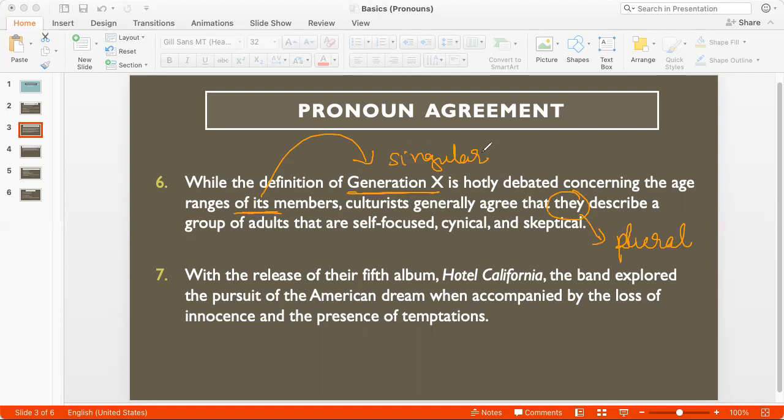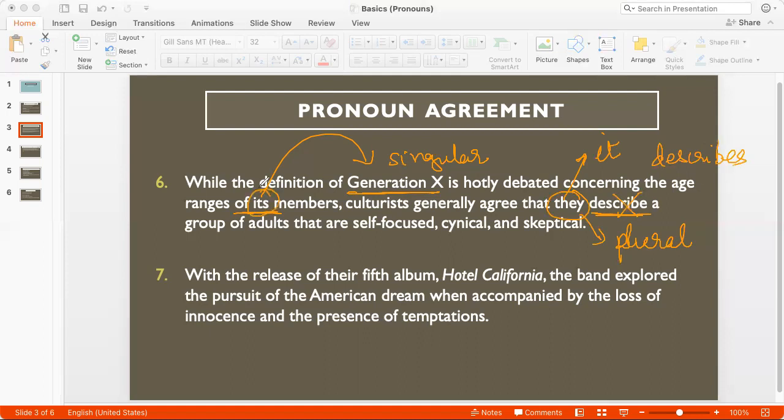So I would need to correct this from they to it. And since I'm correcting the pronoun to it, I would also have to correct the verb to describes, because now it would need to be a singular verb. And you can see that the first half of the sentence used the correct pronoun its, but the second half did not. And so now it's fine. Culturalists generally agree that it describes, Generation X describes, a group of adults that are self-focused, cynical, and skeptical.